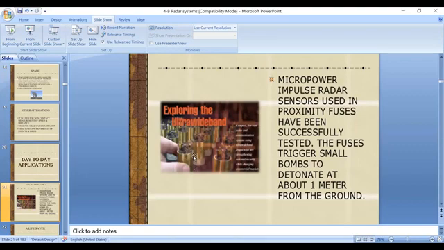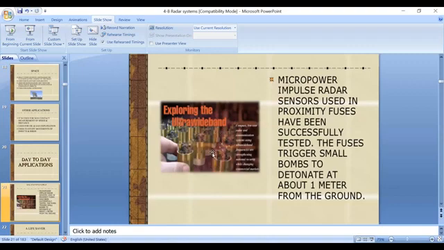These fuses are used to detonate bombs about 1 meter from the ground. The bombs placed about 1 meter from the ground are detonated by using these proximity fuses. What is the internal device in these proximity fuses? Micro power impulse radar sensors.